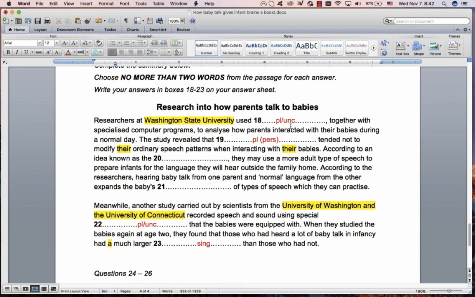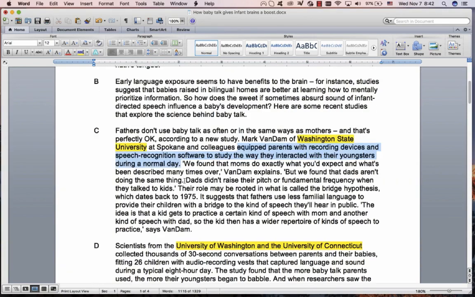Researchers used something together with specialized computer programs to analyze how parents interacted with their babies during a normal day. Is it a description of the study or the results of the study? Of course, it's the description of the study. Here it says "we found that", that's results. So our answer is somewhere in here.